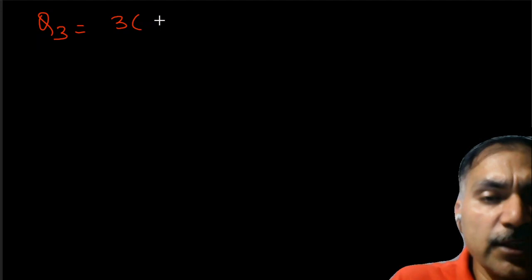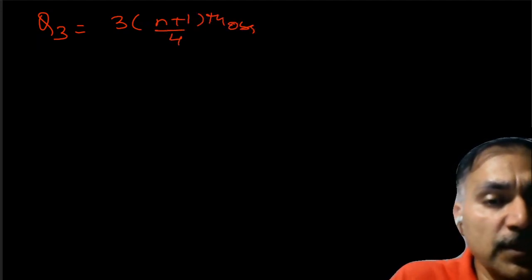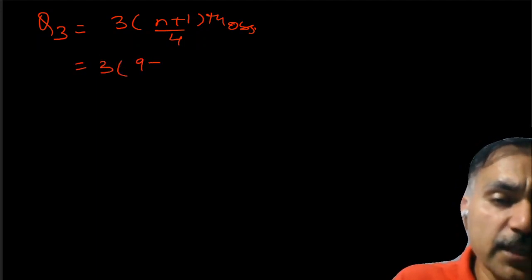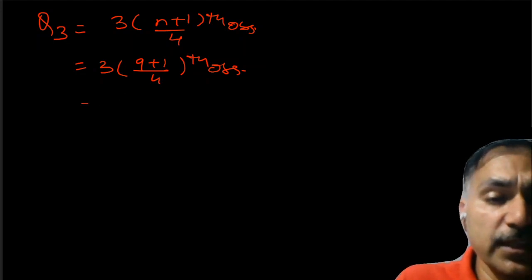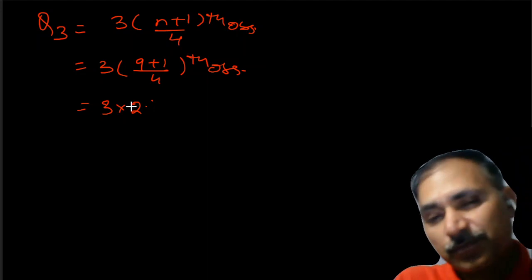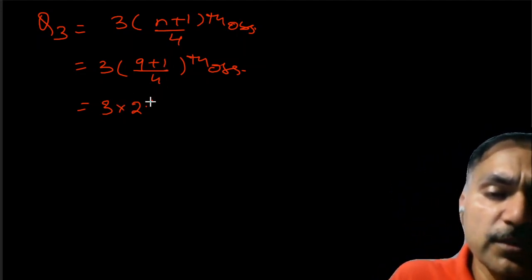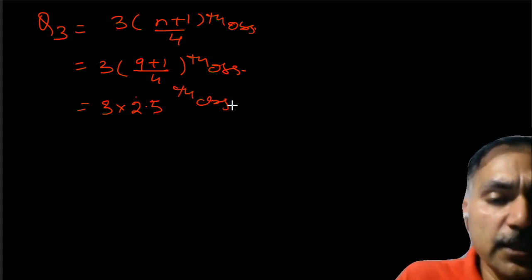That is going to be 3 into (n plus 1) upon 4th observation. n is given as 9, so 9 plus 1 is 10, 10 upon 4 is 2.5. So it is 2.5 into 3, which is the 7.5th observation.